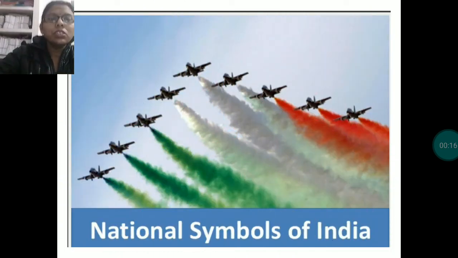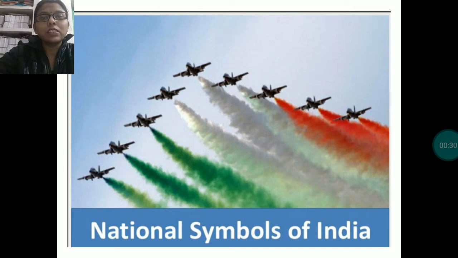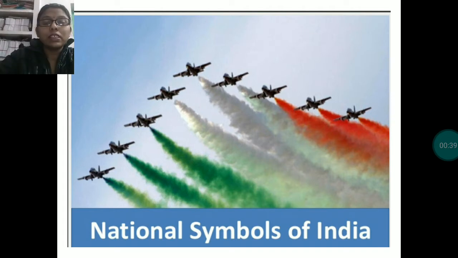Today we will continue with the same chapter which we had started in the previous class, the national symbols of India. In the previous class I had explained to you about the national flag, national anthem and national song. I hope you have all learned the national anthem and national song also. And about the national flag, I had explained to you that it has three horizontal bands.